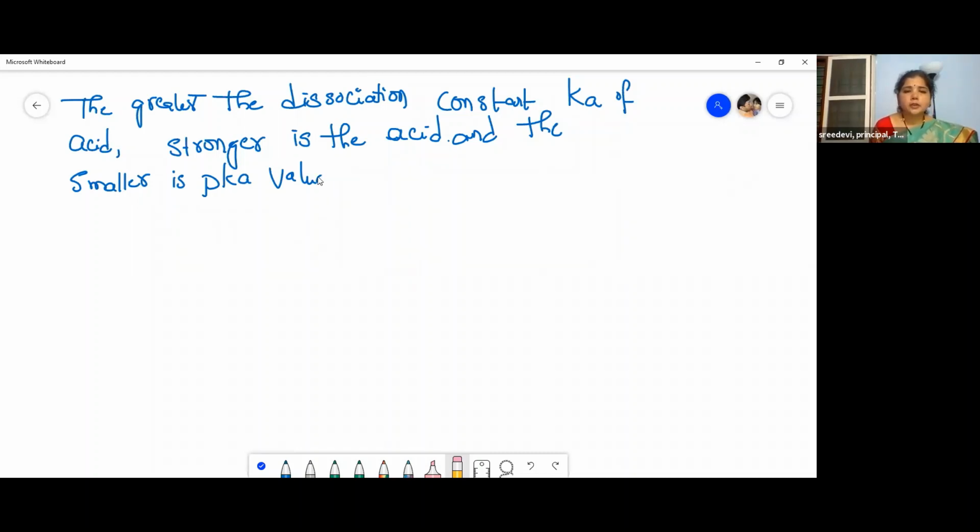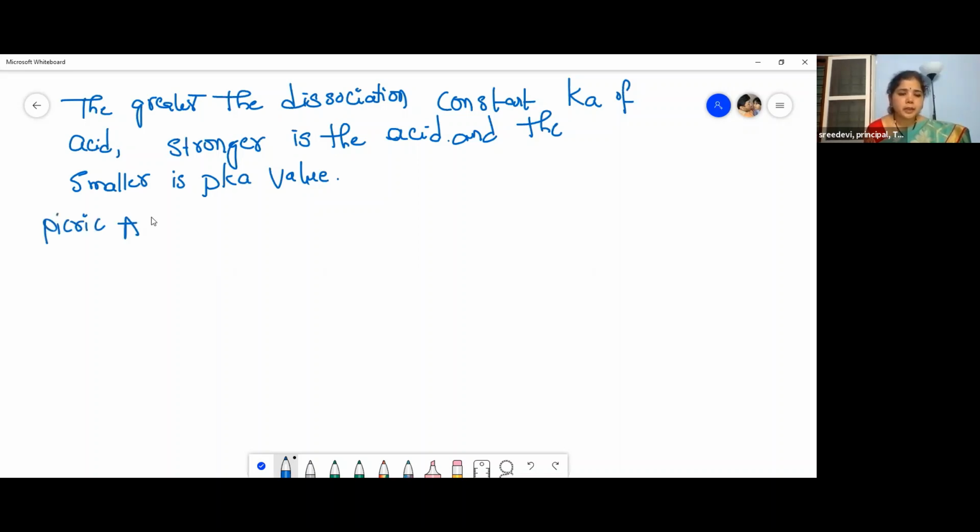So don't get confused. I hope I'm clear, children. Once again, I will explain this to you. Please listen to me. The greater the dissociation constant of an acid, the stronger will be the acid, and the smaller will be its pKa value. Let us see the pKa values of a few compounds, and then I will give the order of acidic strength also.